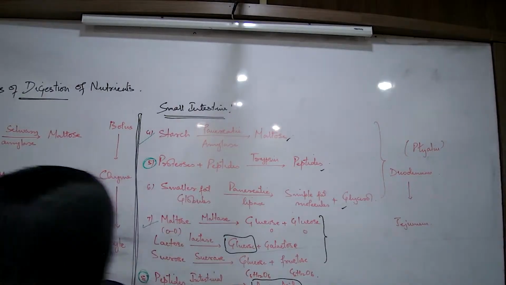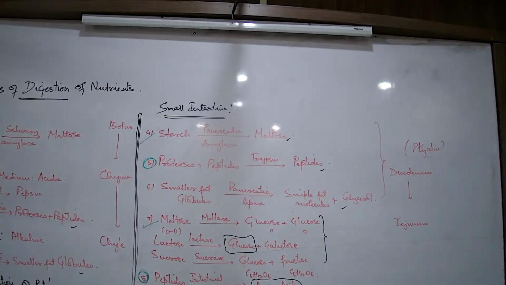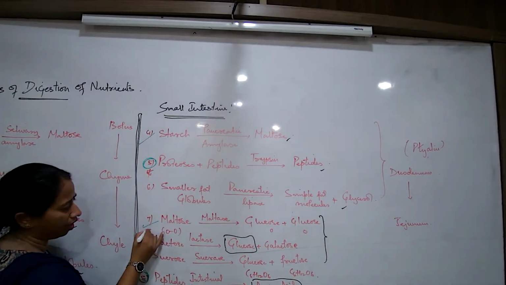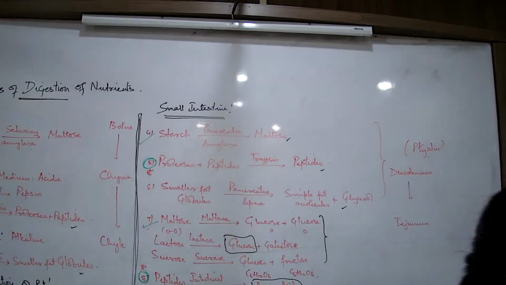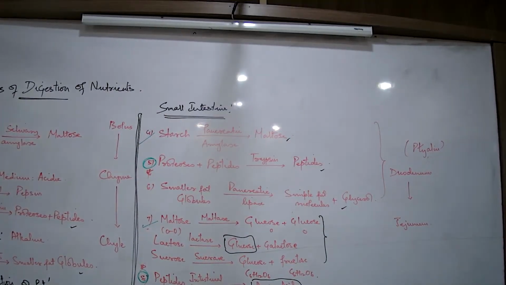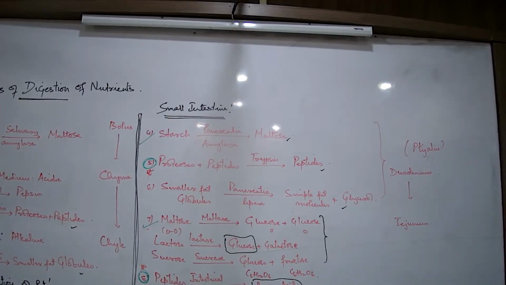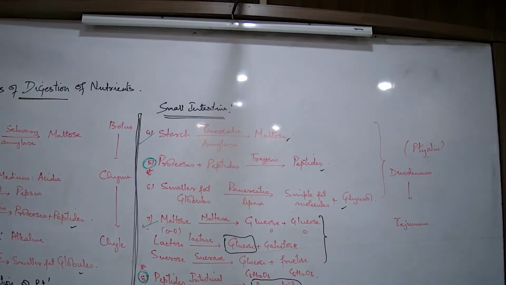Which equation goes there? Look, when you write proteins, the first equation goes in the first gap, the second in the second gap, the third in the third gap and the fourth in the fourth gap. Is that clear? In the first gap you write pepsin in the presence of hydrochloric acid, pepsinogen to pepsin. This will come here. In the next gap, in the acidic medium, proteins to proteoses plus peptides, the job of pepsin, will come here.